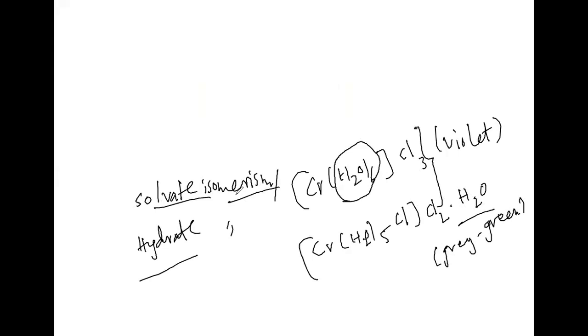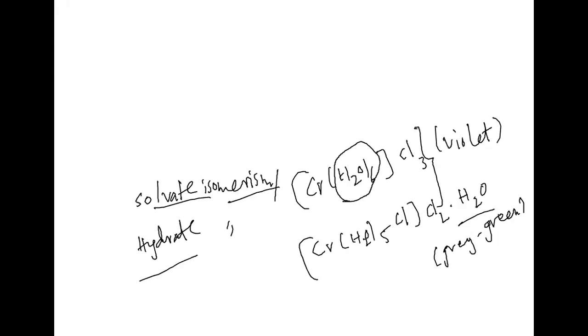Geometric optical isomers and geometrical isomers. Optical isomers as well as geometrical isomers come under stereoisomers. Any idea what stereoisomers are? Right. Now, when we see stereoisomers, we can see two types.